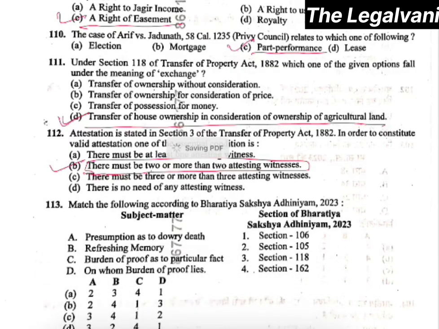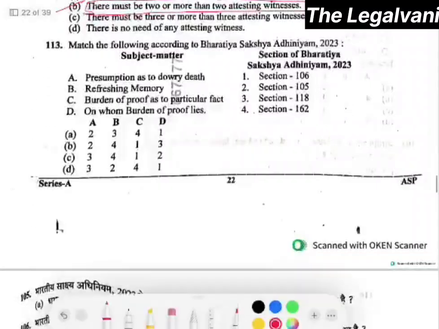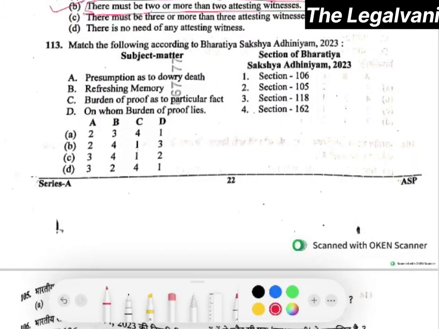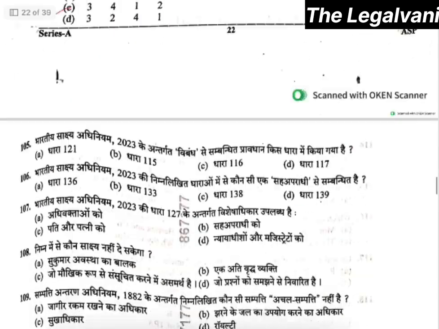Now moving towards question number 113. It is a match the following type: presumption as to dowry death, refreshing memory, burden of proof as to particular fact, or on whom the burden of proof lies. So here the right answer would be option number C. That is, presumption as to dowry death is 3. Refreshing memory is section 162. Burden of proof as to particular fact is section 106, and on whom burden of proof lies is section 105. Right?